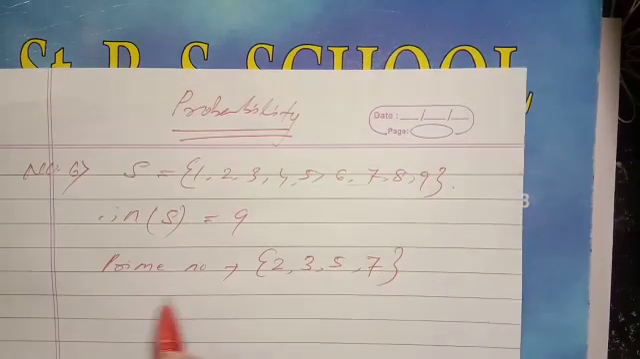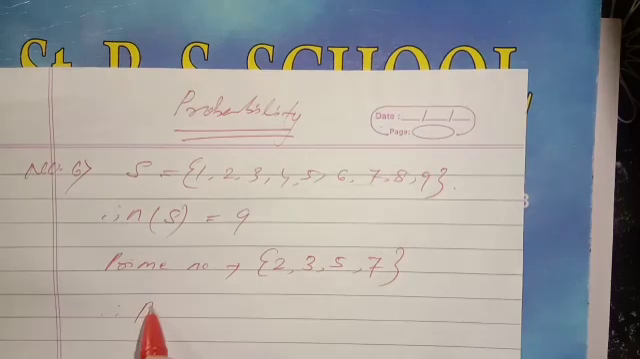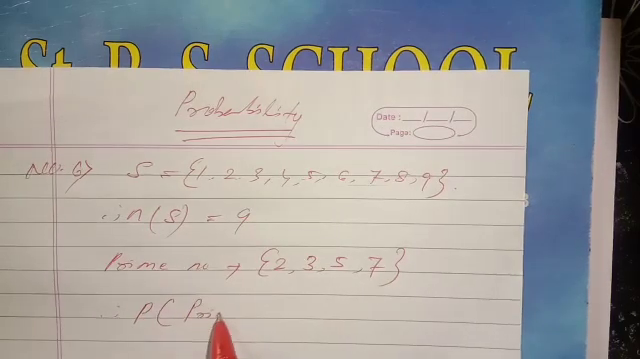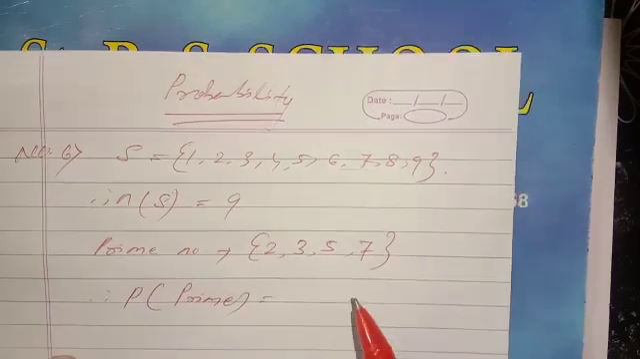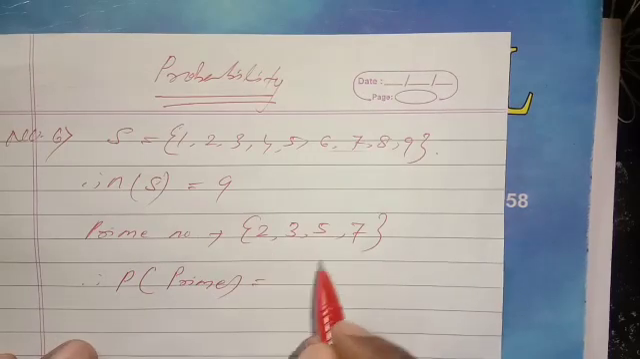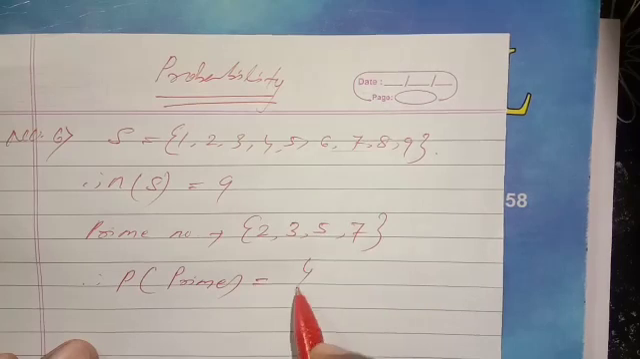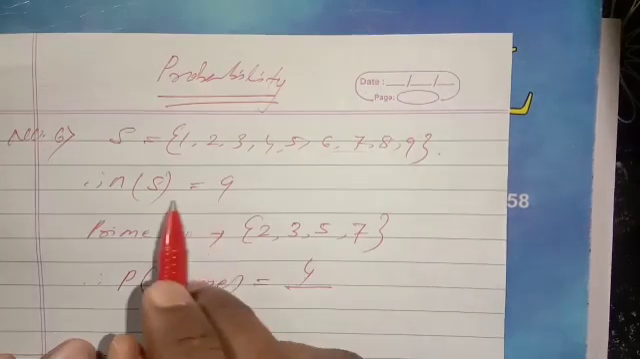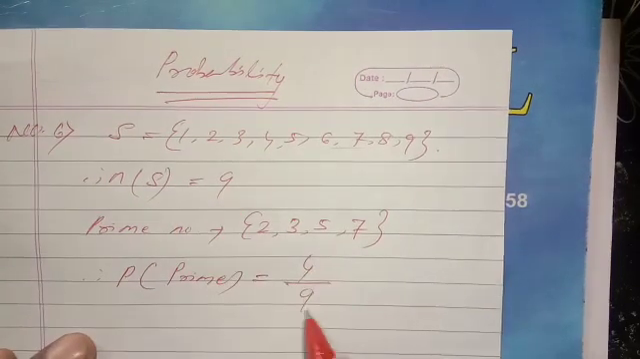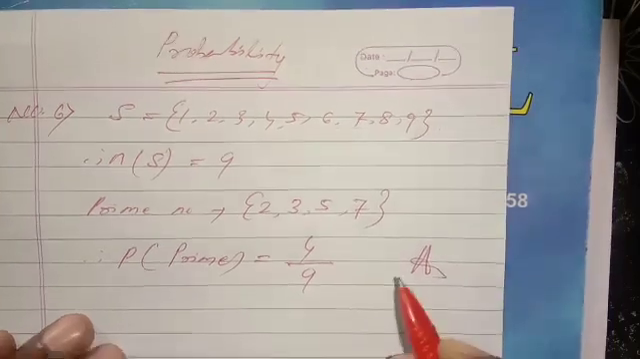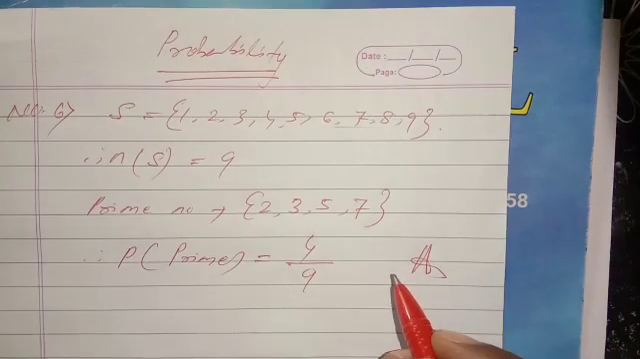Therefore, the probability of getting a prime number: the number of prime numbers, that is 4, present in this sample space, divided by the total number of elementary events in the sample space, that is 9. The answer is 4 by 9. This is the answer of number 6. Let us see number 7.